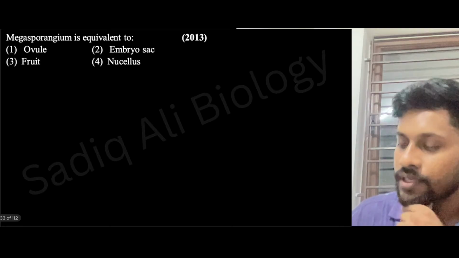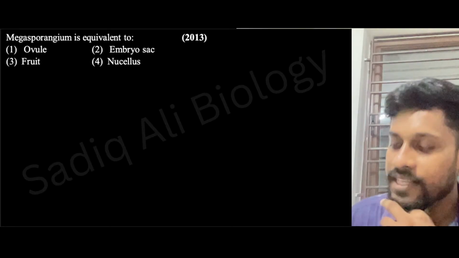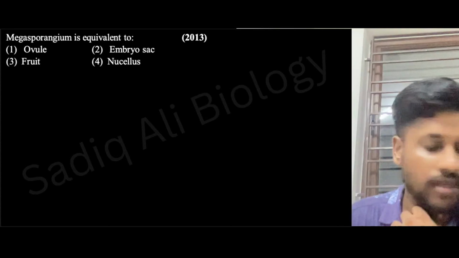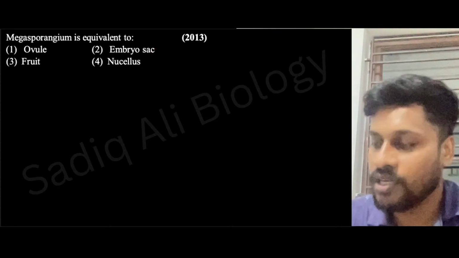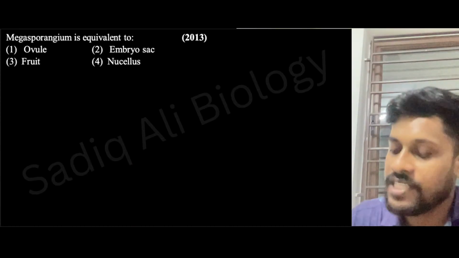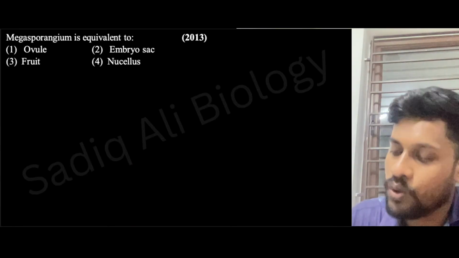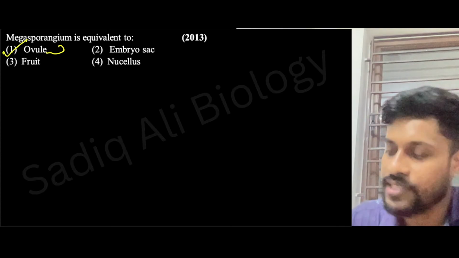Now, megasporangium is equivalent to ovule, embryo sac, fruit, or nucellus. What will be the answer, guys? Megasporangium is similar to ovule, right? Option 1 is the answer.